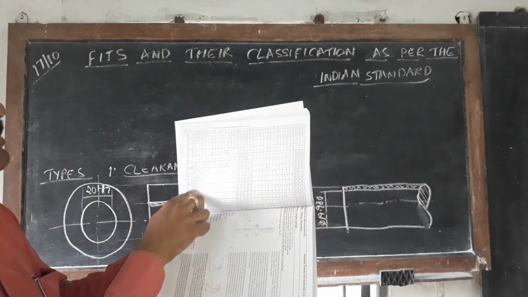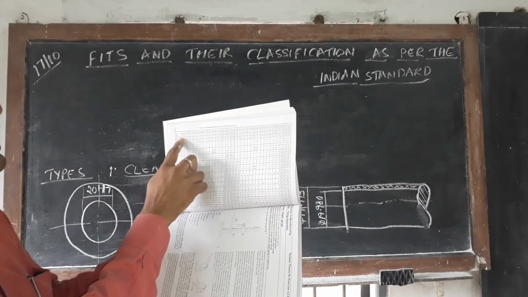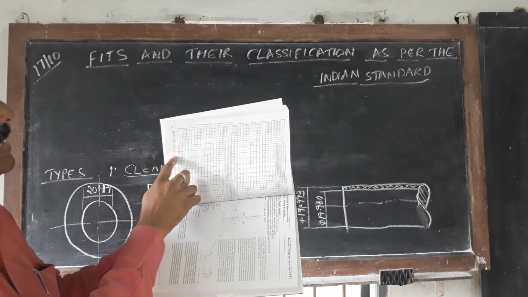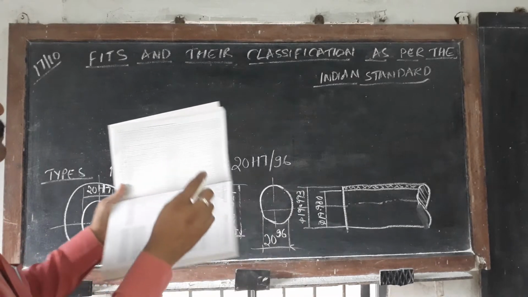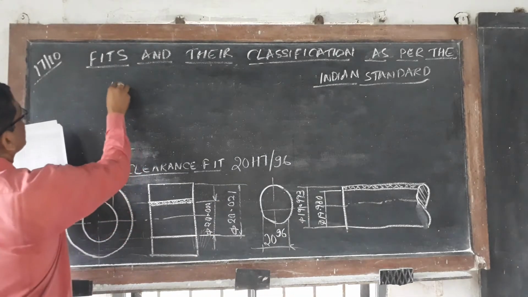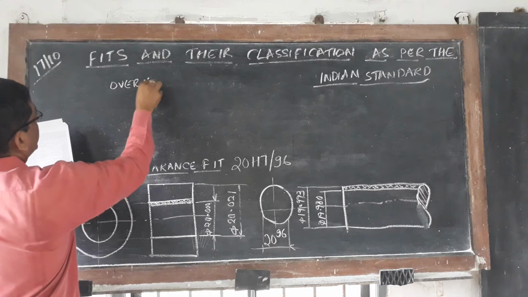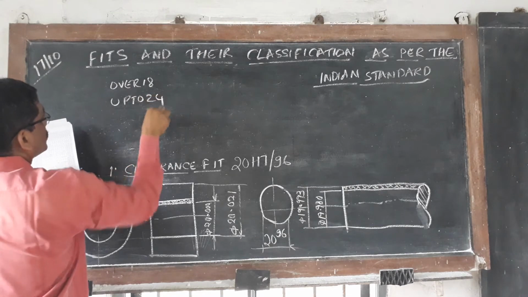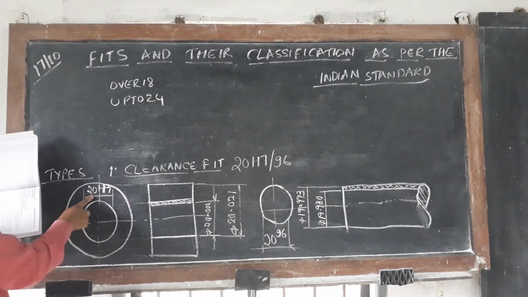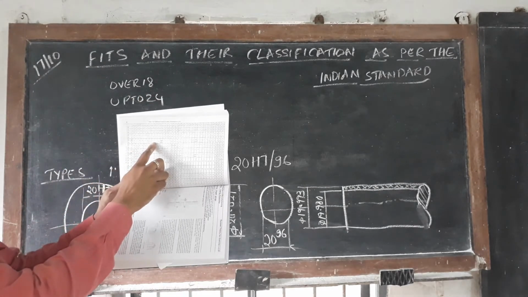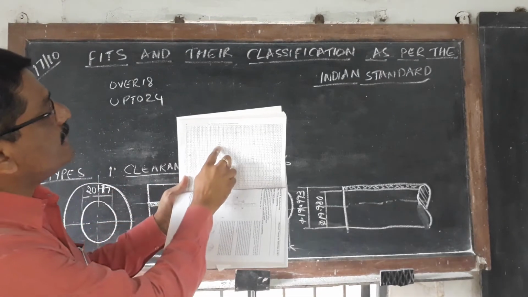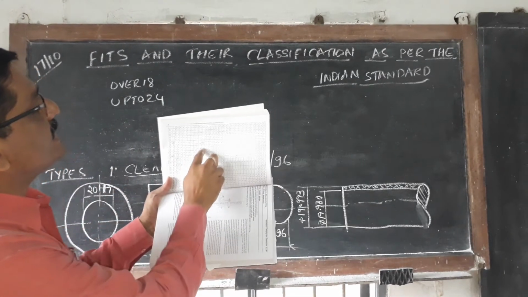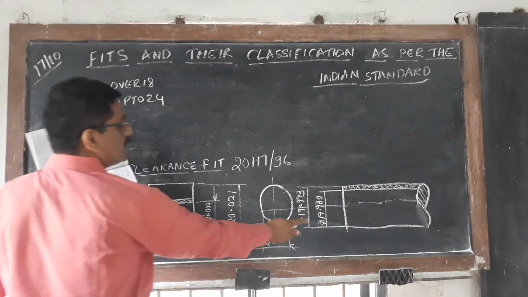The first line is from 1 to 3 diameter, over 3 to 6, like that. Now over 18 up to 24. Our size is 20, so it is coming in this group. And at the top, if you see now for g6, g6 means this is sharp.